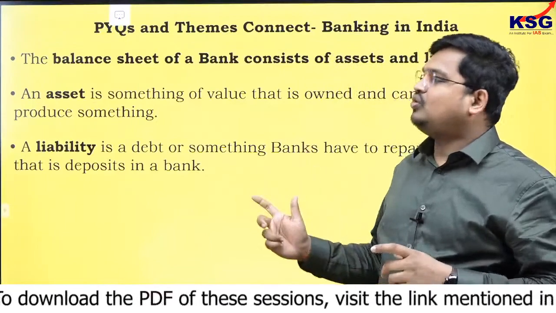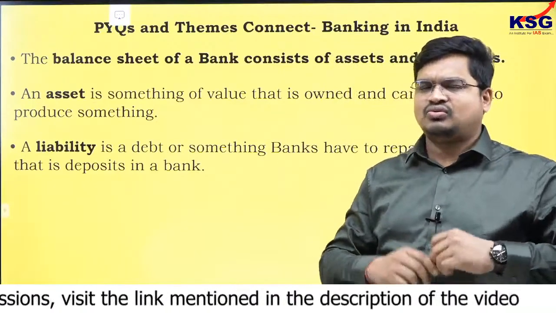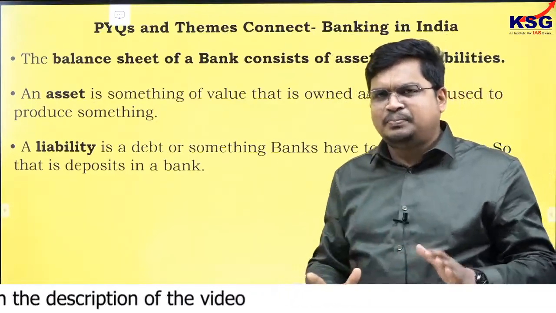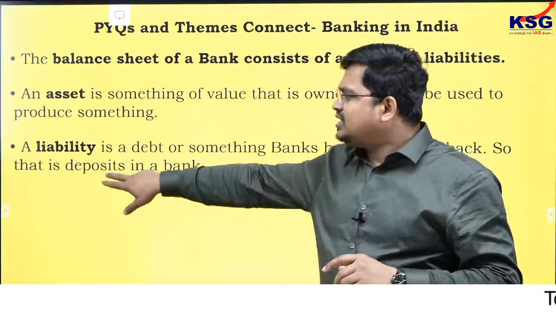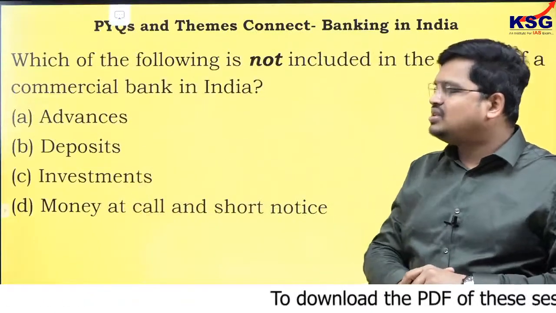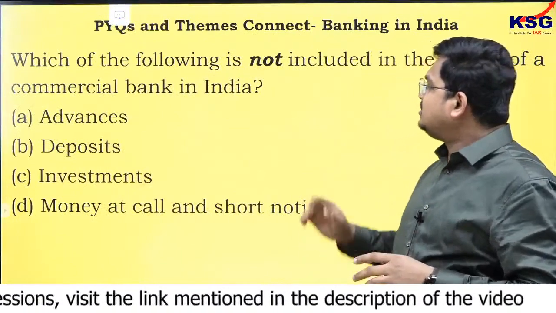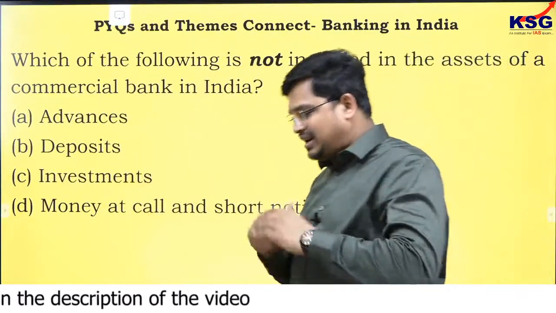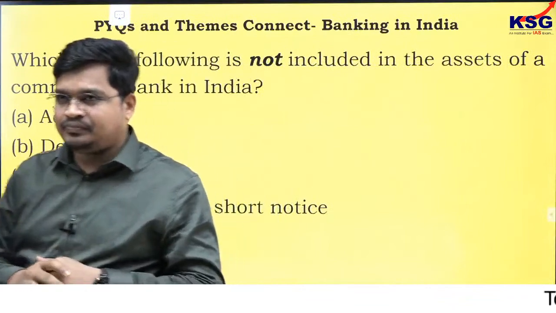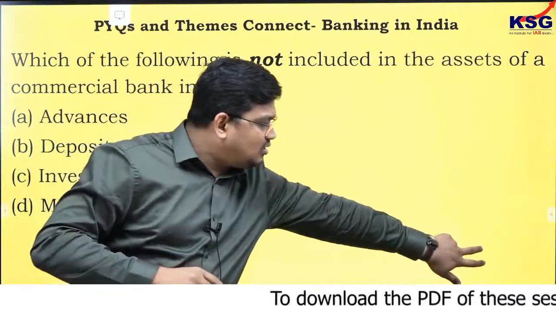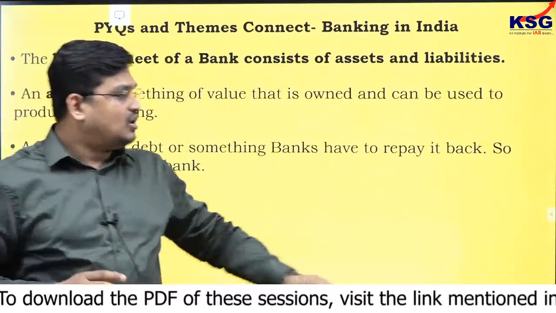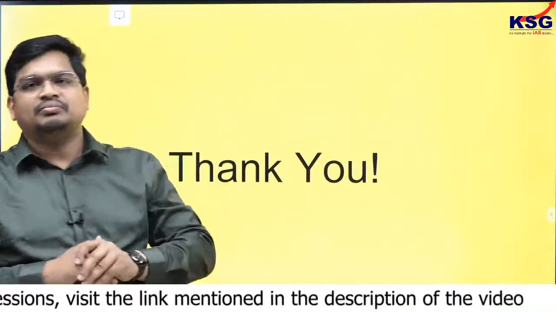So if you know the meaning of asset and the meaning of liability, it is a very basic and fundamental question, and you can easily answer it. The answer is obviously the deposit amount, which is not an asset of the commercial bank, rather it is a liability.